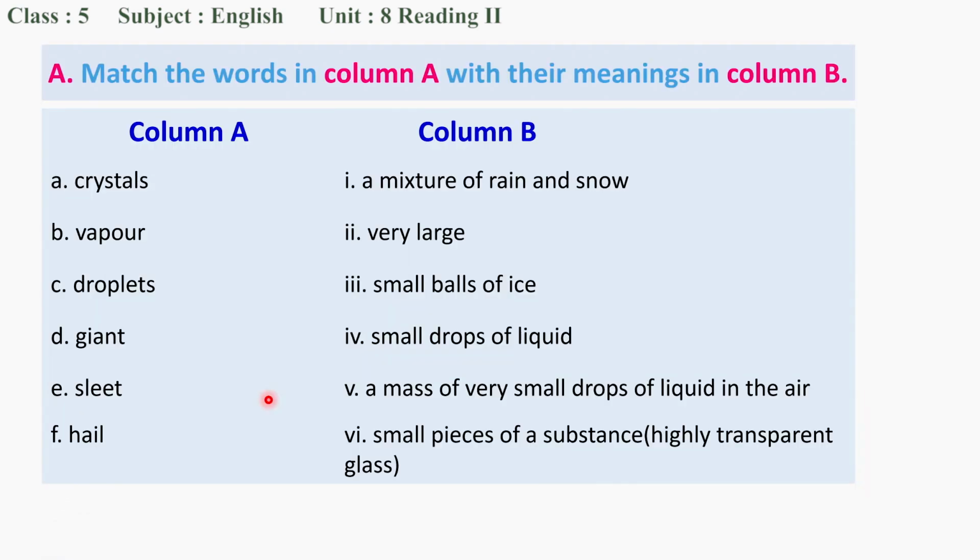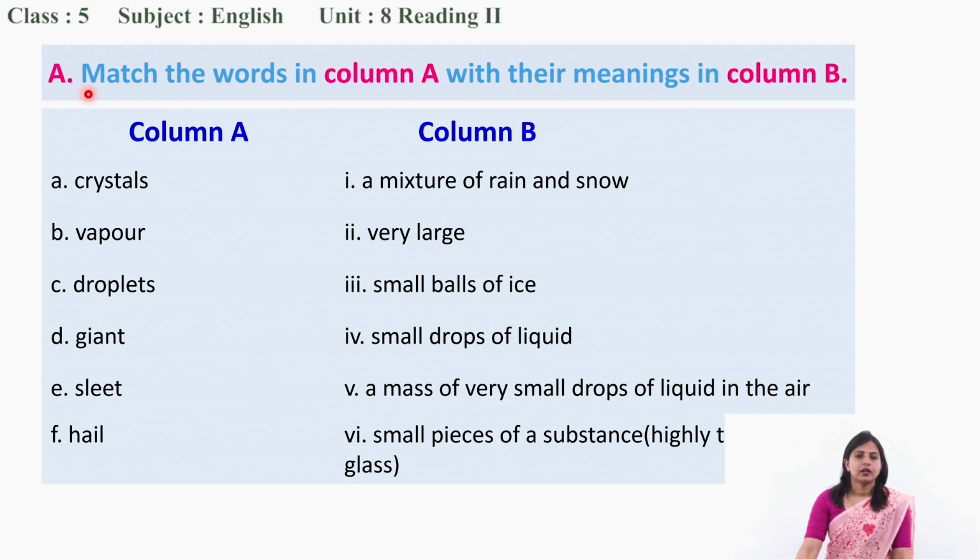Now let's move to the exercises. Here in exercise A, you have been told to match the words in column A with their meanings in column B. Here is column A, with the words, and here in column B are the meanings of these words, but they are not arranged properly. So you have been told to match them. Can you do that? We have already discussed these word meanings in the chapter, so quickly do it.